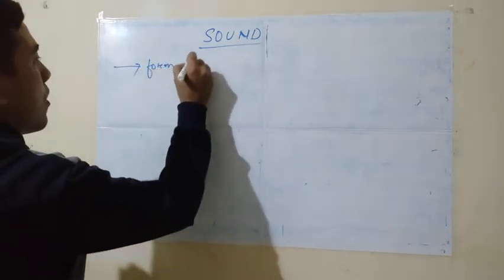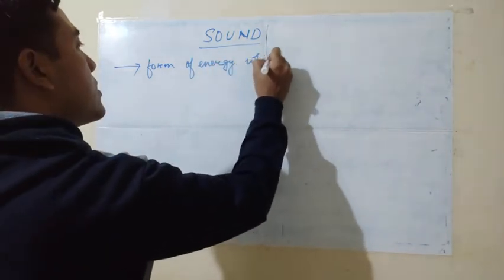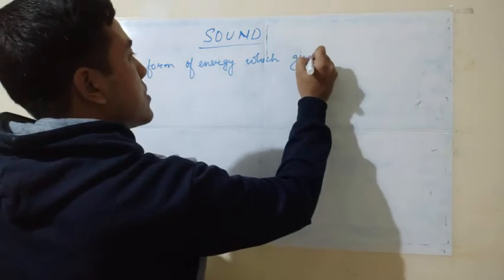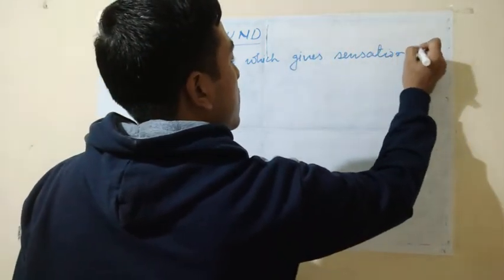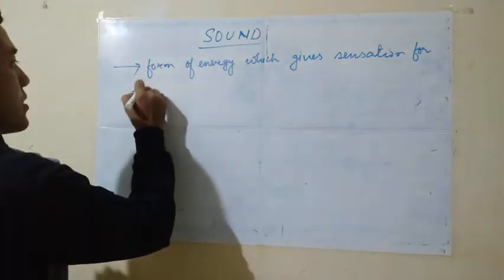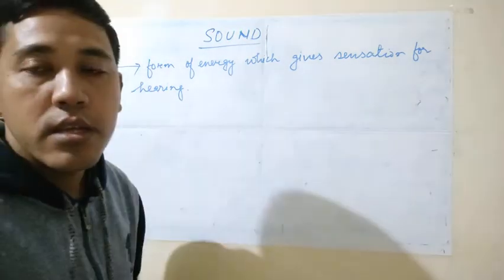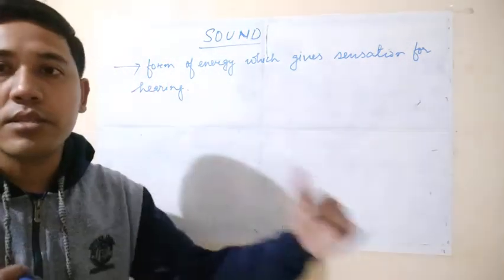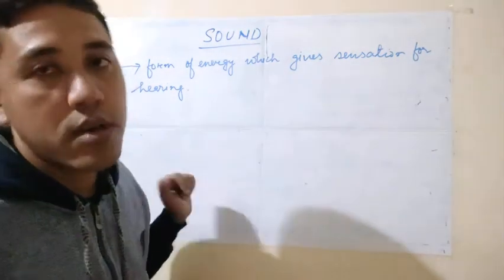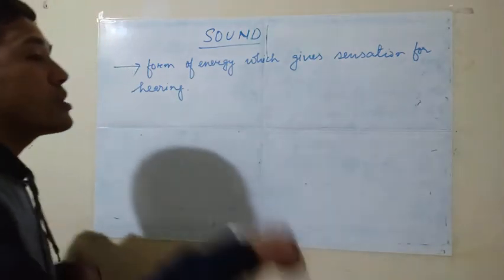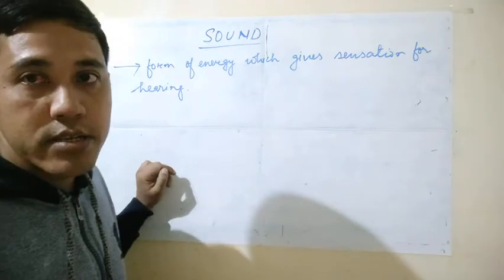Form of energy which gives sensation for hearing, right? Because of this sound we can hear and we can identify animals or any other object, right? That's because of the sound, right? The sound is the form of energy which gives the sensation of hearing, right?